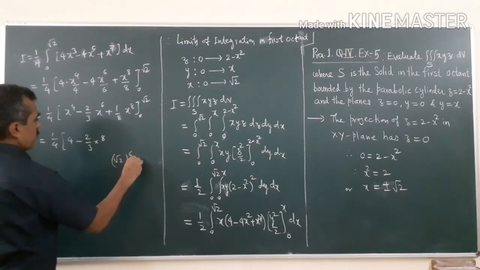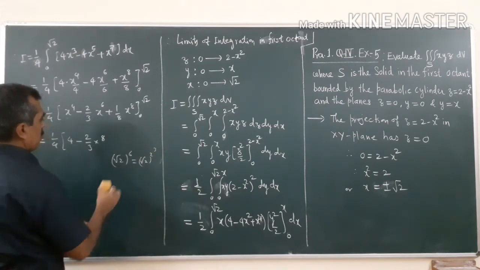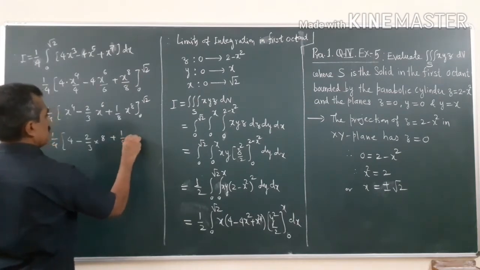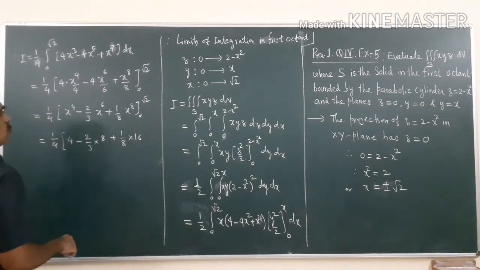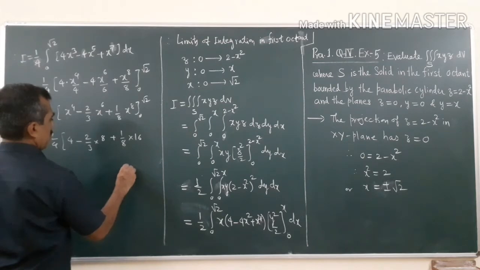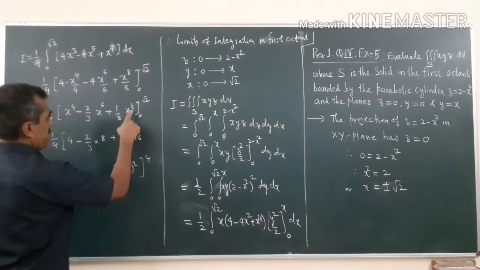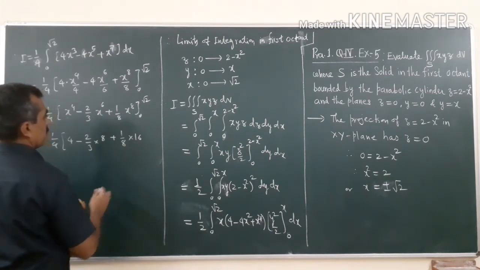Root 2 raised to 6 will be root 2 square raised to 3. Okay, so 2 cube, plus 1 by 8 into 16, root 2 raised to 8, root 2 square raised to 4, so 2 raised to 4 is 16. Okay.